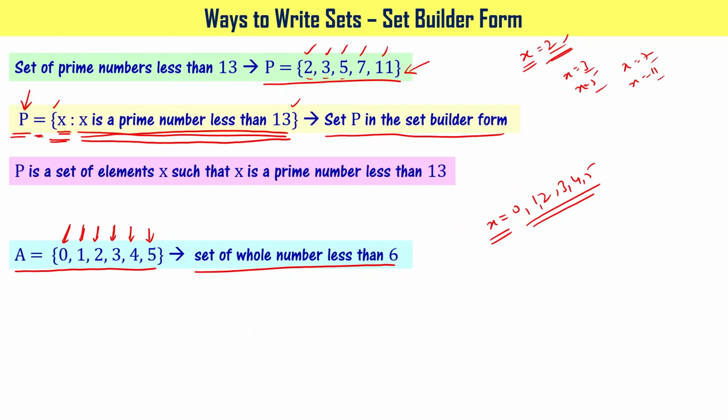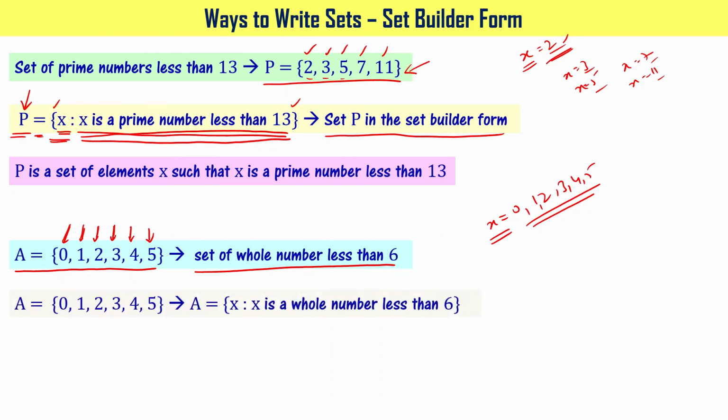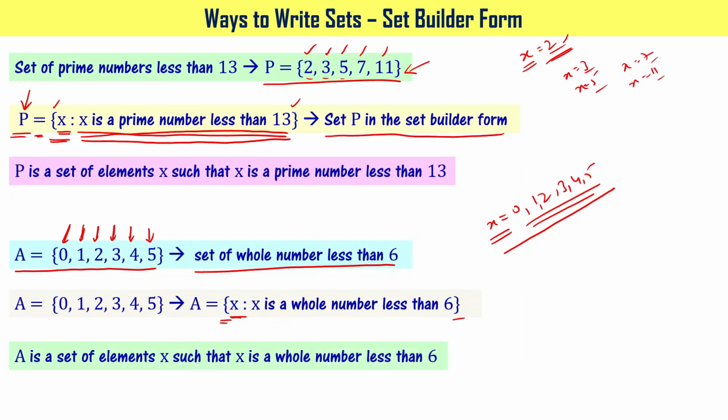Now we can write the given set in set builder form as A equal to, open the curly bracket and say x colon, then say that x is a whole number less than 6 and close the curly bracket. How do we read this? A is a set of elements x such that x is a whole number less than 6. Understood?